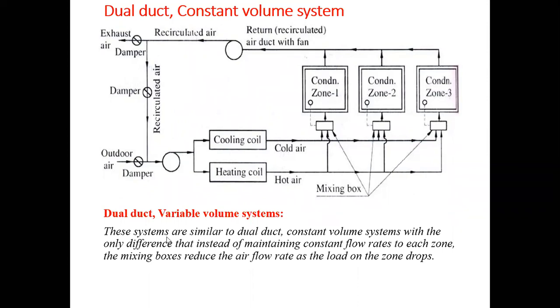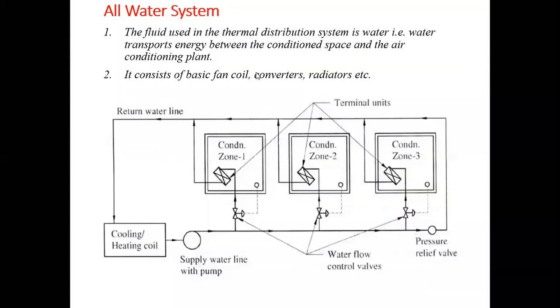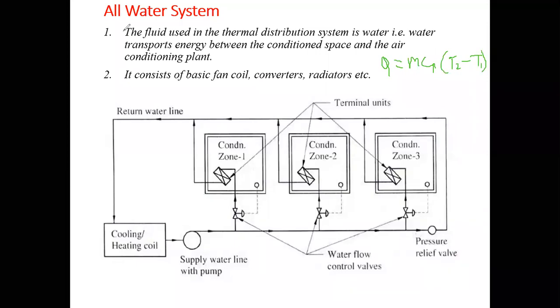Okay, now another system that is used is the all water system. What is the advantage of the all water system over the all air system? For the same cooling load we need a smaller mass flow rate. As you all know, from the basic principle of thermodynamics, sensible heat transfer is nothing but m cp (T2 minus T1). Suppose in all water systems, instead of using air we use water.